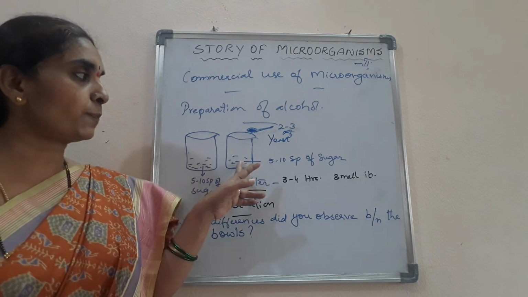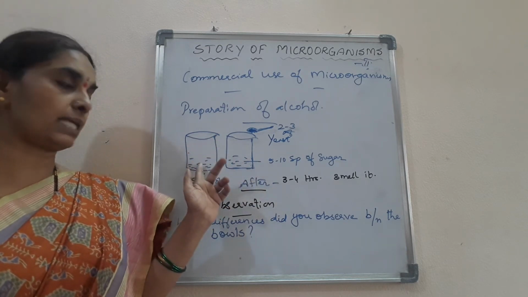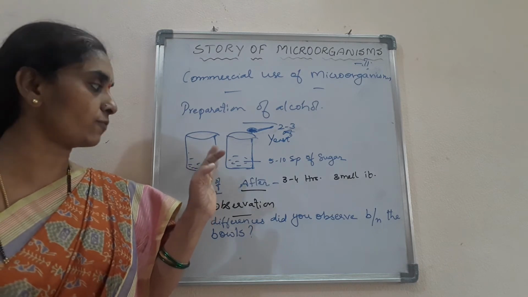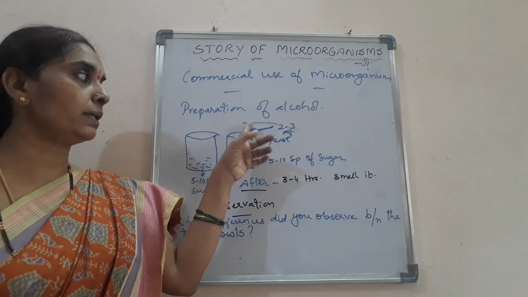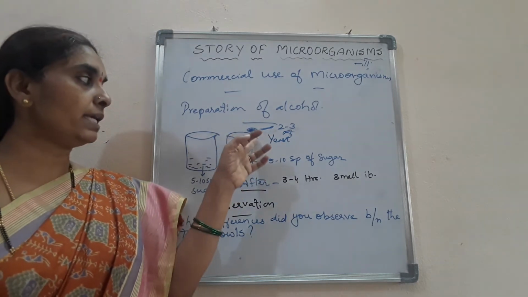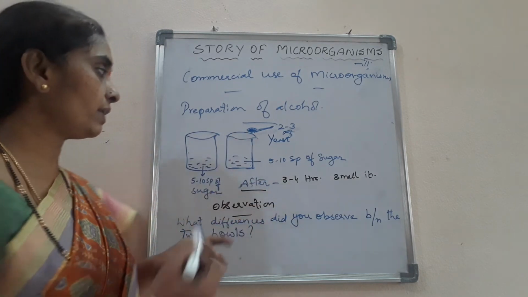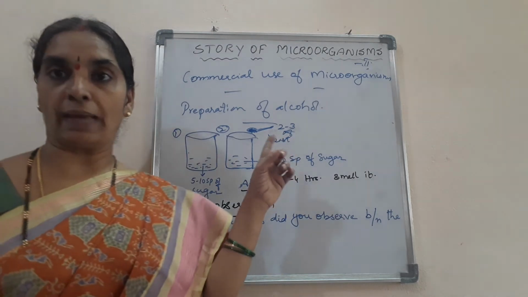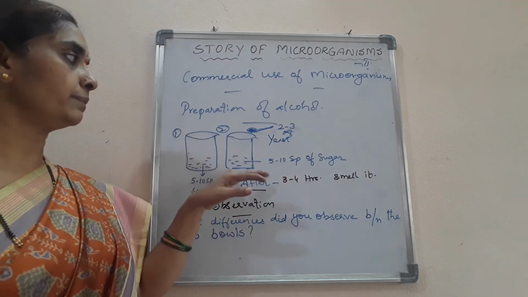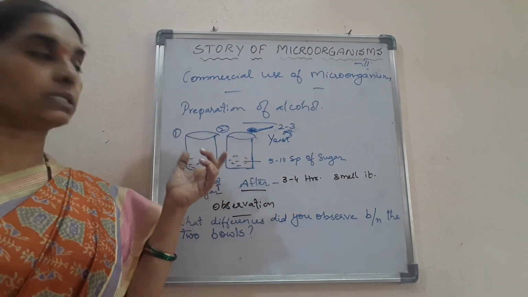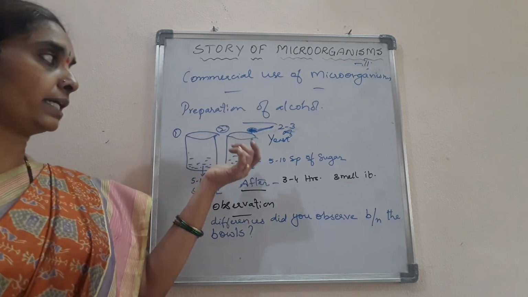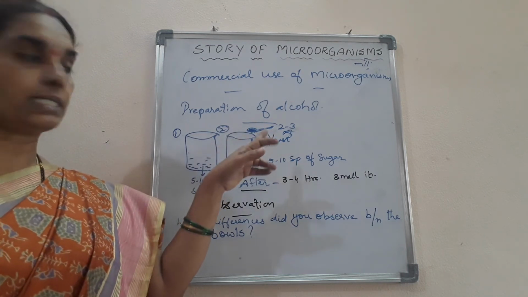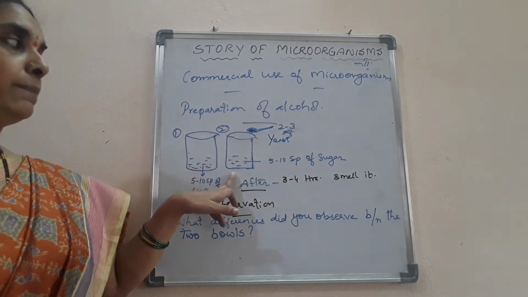So take 5 to 10 spoons of sugar in one beaker and the same amount, 5 to 10 spoons of sugar, in another beaker, and add 2 to 3 spoons of yeast to one of the beakers but leave the other as it is. After 3 to 4 hours, if you smell them, you can see that the beaker which contains the yeast, that is the second beaker here, will have an odor.